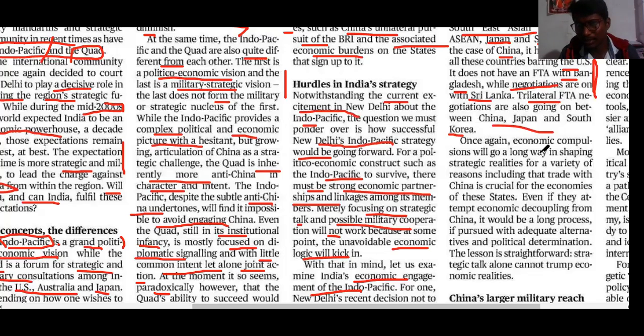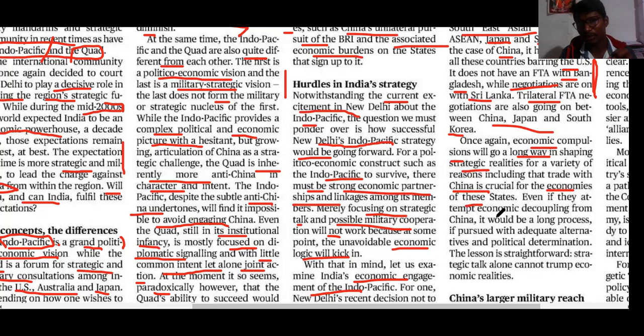In such a situation, the economic compulsions go a long way in shaping the strategic realities. The strategy of a country will be influenced by the economic compulsions of that country. In this regard, China is crucial for the economies of those states.